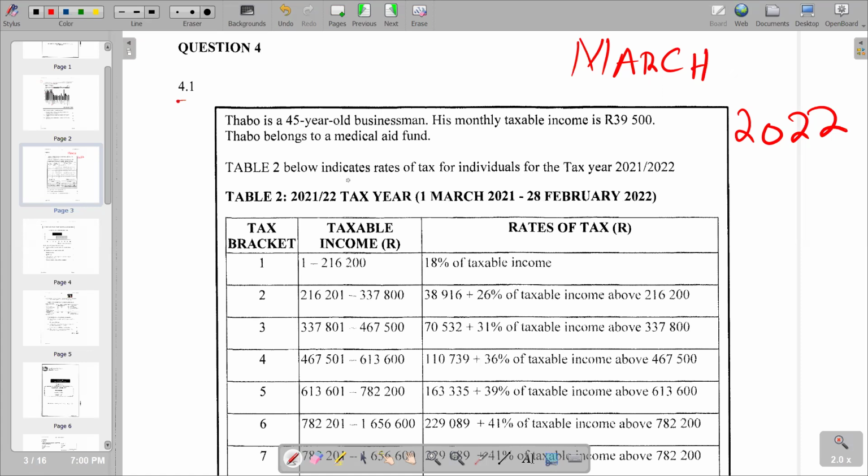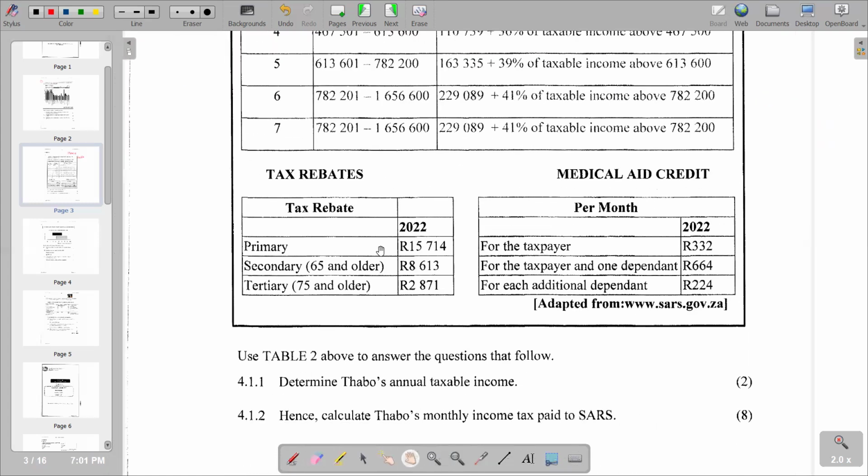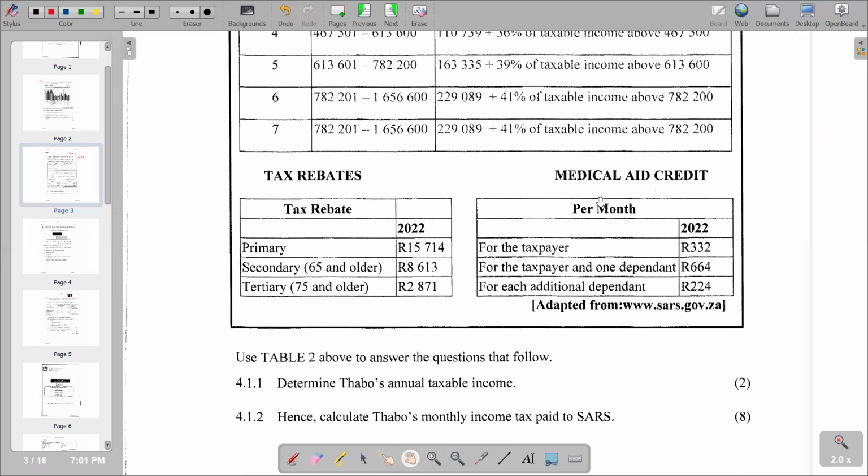Then Table 2 below indicates the rate of tax for individuals for the tax year 2021 to 2022. Table 2, 2021 to 2022 tax year, and that is from 1 March 2021 to 28 February 2022. So we're given a column for tax brackets and then for taxable income, and lastly, we've got the rate of tax. So this is the table that you're given that you just need to browse through before you start to answer the question. You've got a section for tax rebates, and then also a section for medical aid credit.